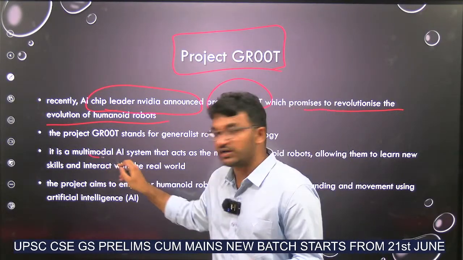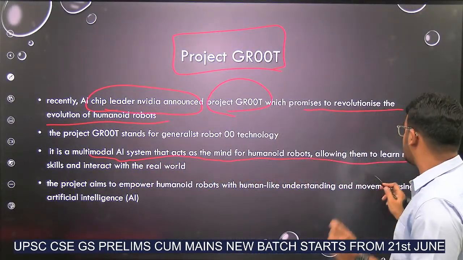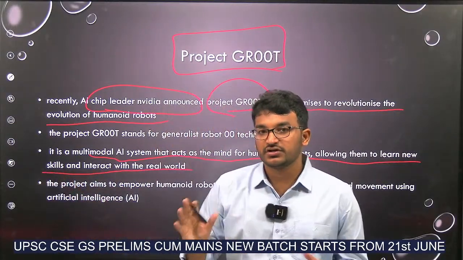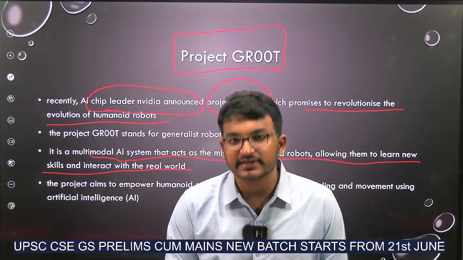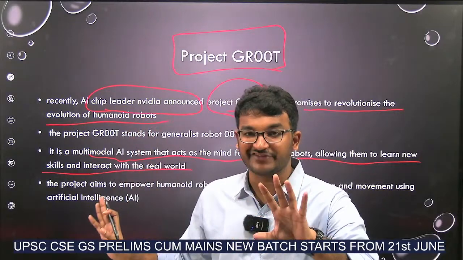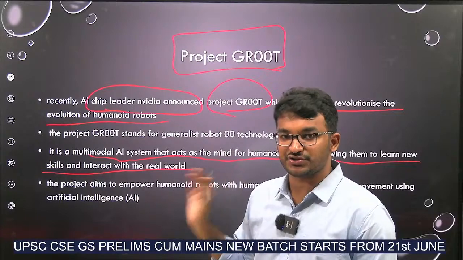It is a multi-modal artificial intelligence system that acts as the mind for humanoid robots, allowing them to learn new skills and interact with the real world. So, this is to develop more sophisticated humanoid robots. That's it. And the owner of this is NVIDIA. Name of this is Project GR00T.